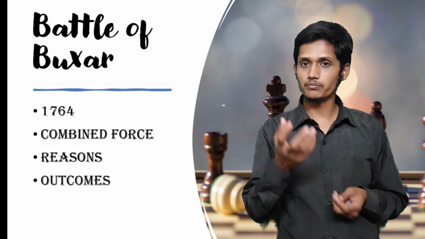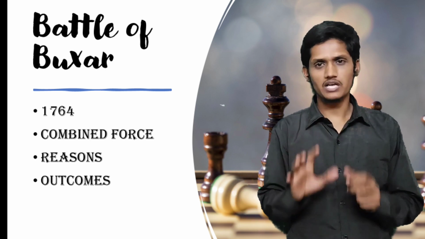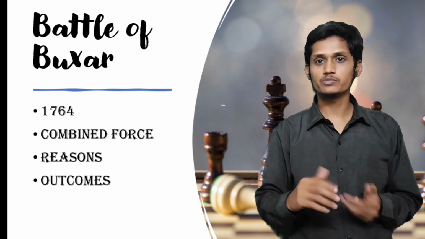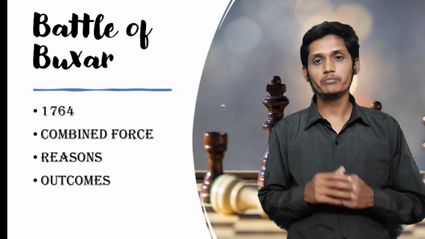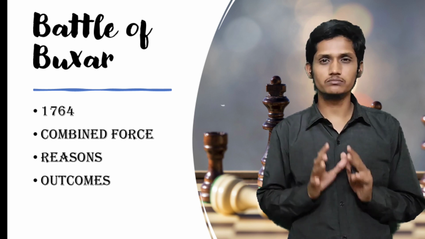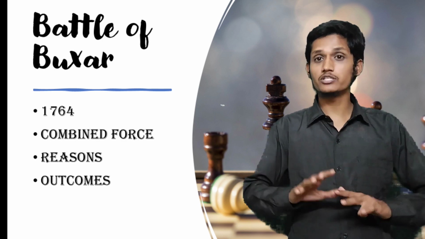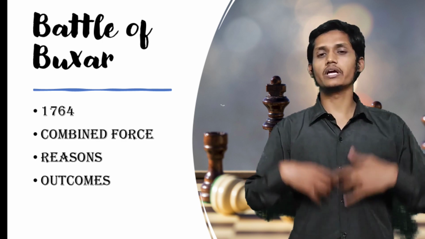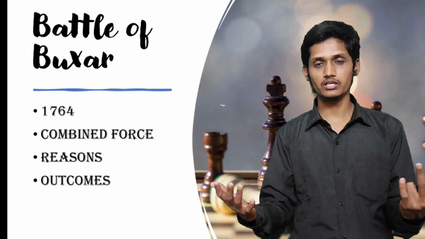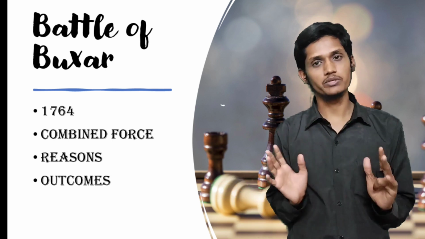Mir Qasim became king. At the start, Mir Qasim was loyal to the company and was paying money to the British. But later, Mir Qasim got to know the cunningness of the British, and he stopped paying and said, I am the independent king of Bengal. No one is controlling me.